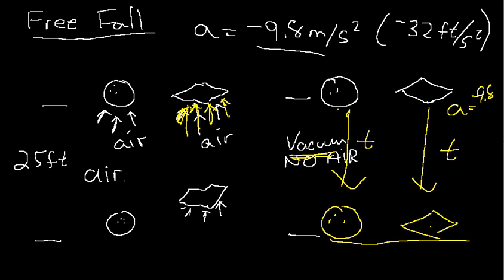Which means that if they're going to accelerate at the same rate and hit the ground at the same time, they're going to have the same displacements at the same time. This will drop down the same displacement in the same time interval. So at 5 seconds, this will be here, and at 5 seconds, this will be exactly lined up with it. They're going at the same time, so the displacements will be equal on the way down. All right, I just wanted to clear that up.